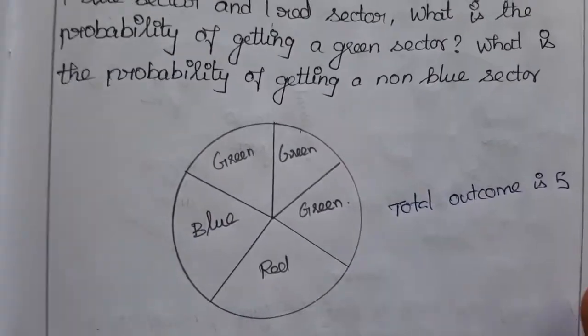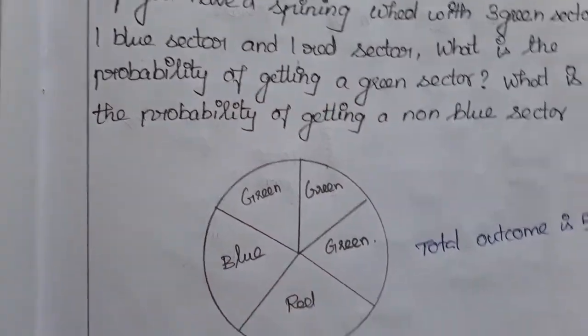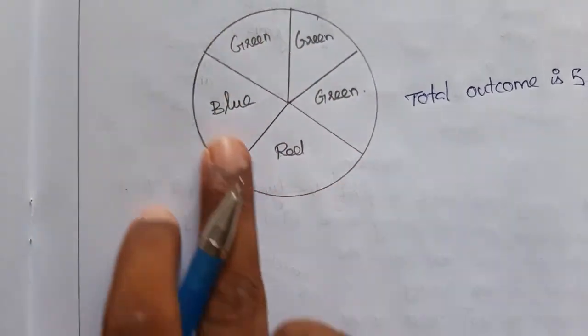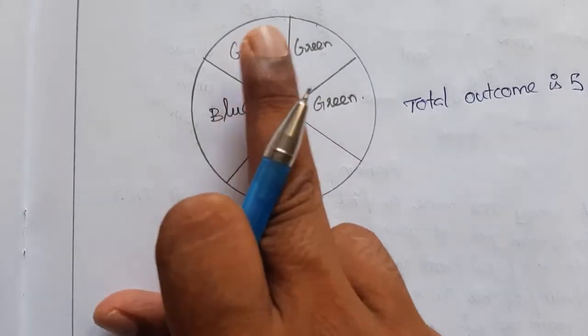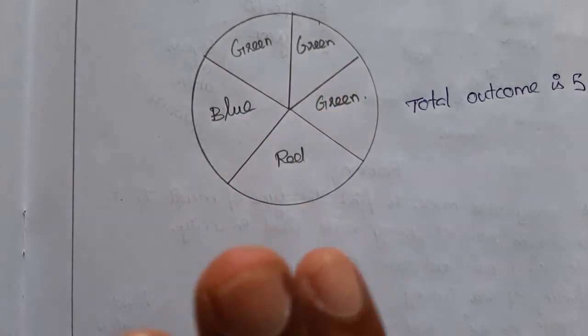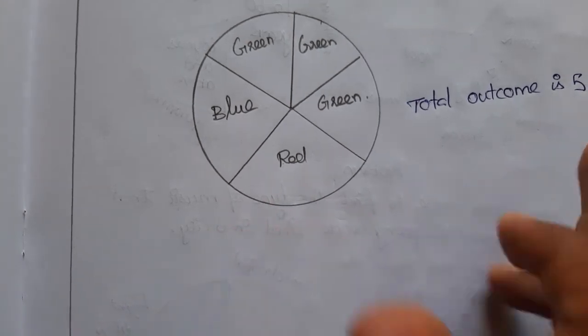So the first question is, what is the probability of getting a green sector? Can you guess what is the probability of getting a green sector here? So totally how many greens are there? 1, 2, 3. So the probability is 3 divided by the total, which is 5.